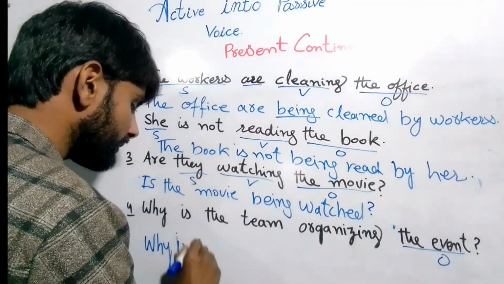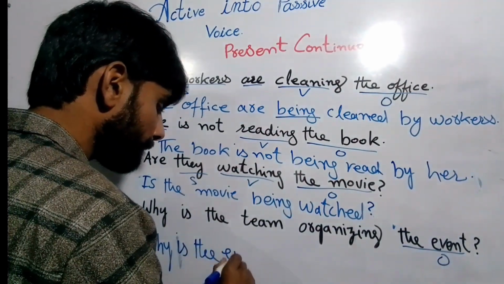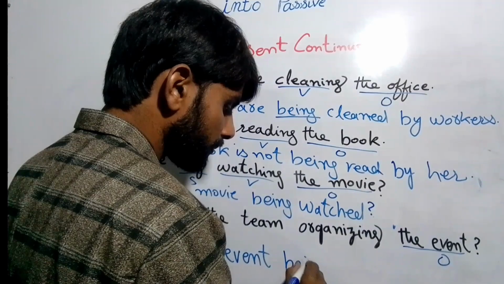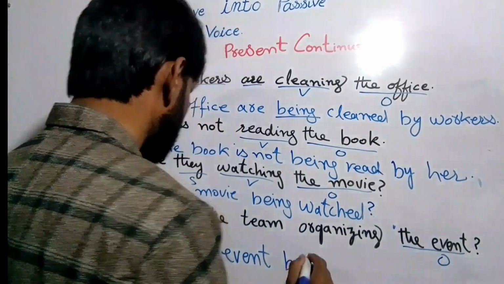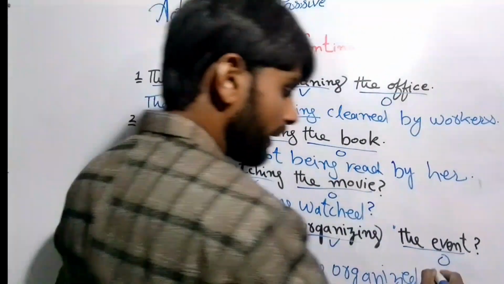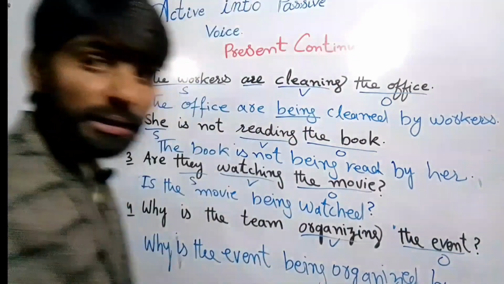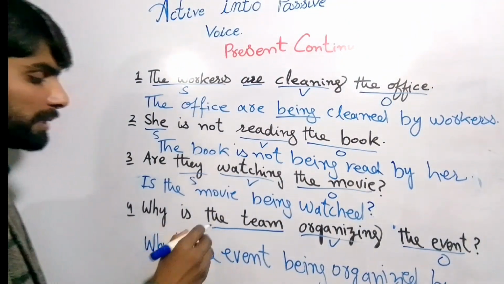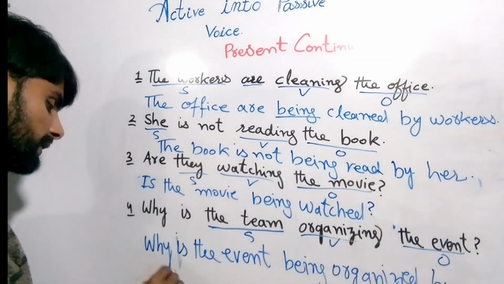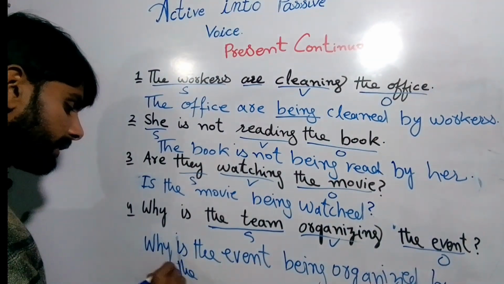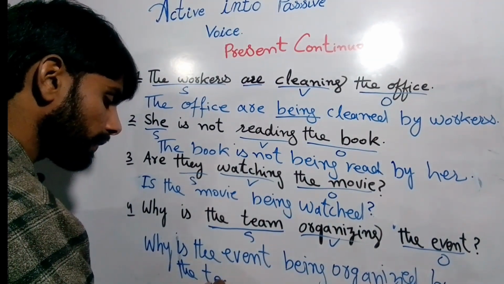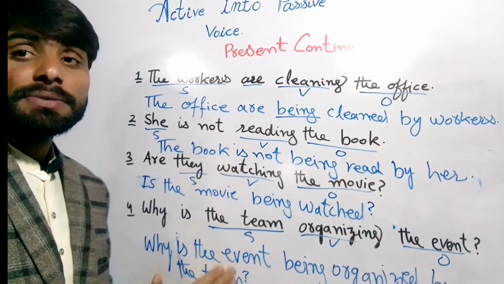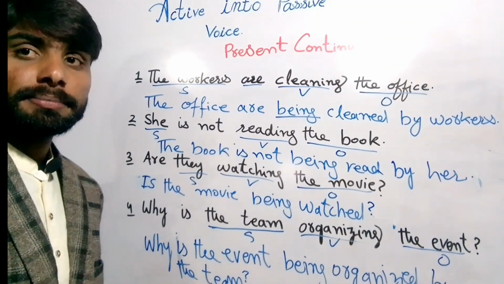Is the event being organized by, we'll use by, right? And after that we'll use team. Team is the subject, right? So the article will be written here, the team. So I hope you got it.